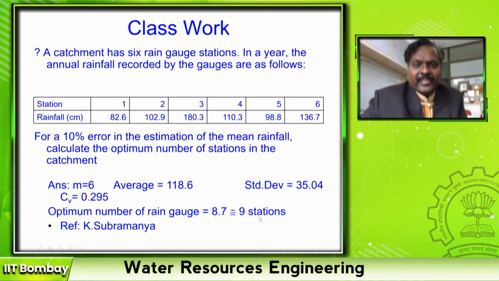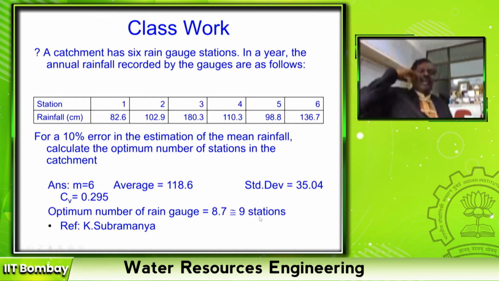So what are the additional stations required? 3. Okay. So there may be 2 questions based on this calculation. First one is the optimal number of rain gauges. Optimal number of rain gauges is 9. Additional rain gauges required in this basin is 3 because already I have 6. So this is how you need to answer if a question is asked.